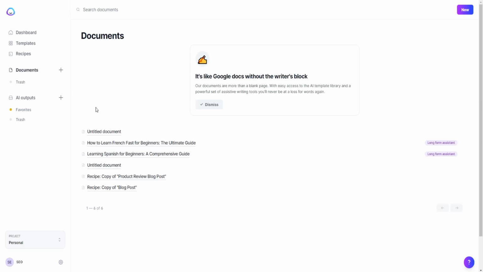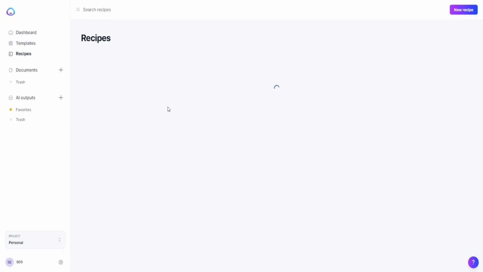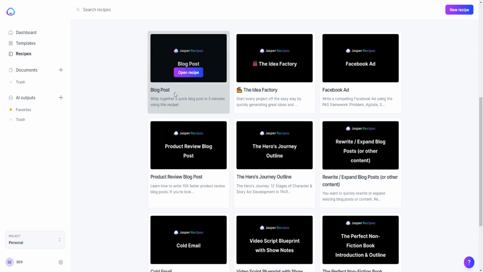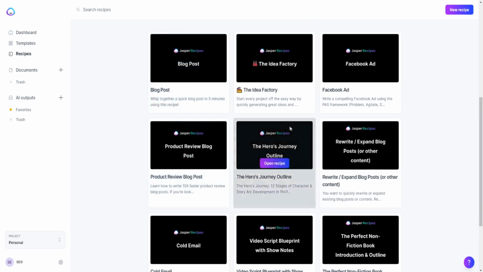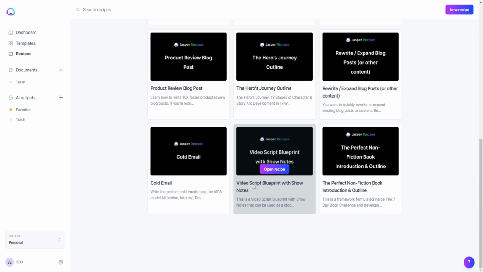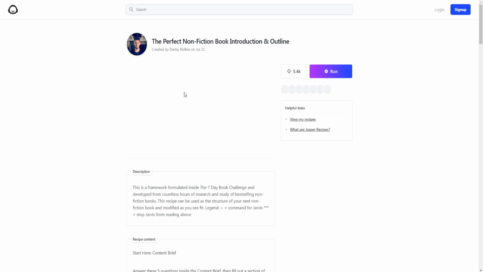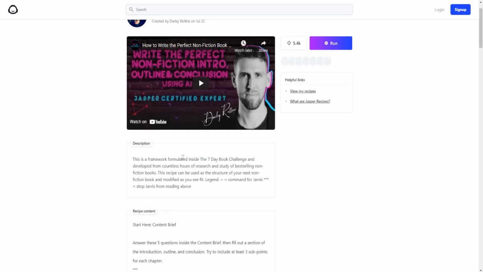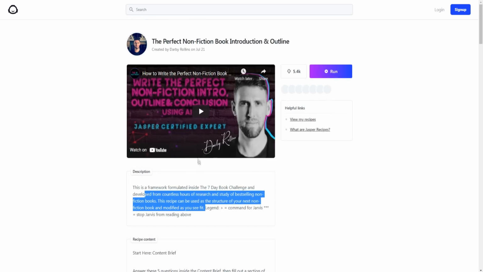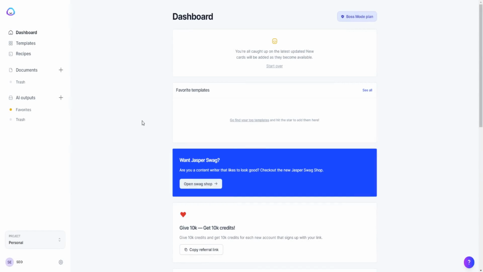If we go back over here, there are also other different recipes as well. So again, there's a recipe for a general blog post if you don't want to do a product review, even a video script blueprint with show notes, cold email, and the perfect non-fiction book as well. I know a lot of people are interested in creating books. So this is the framework formulated inside the 7-day book challenge and developed from countless hours of research and study of the best-selling non-fiction books. This recipe can be used as a structure for your next non-fiction book and modified as you see fit. That's pretty cool. So that's basically Jasper versus Copy.ai.